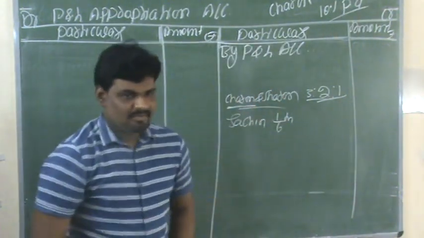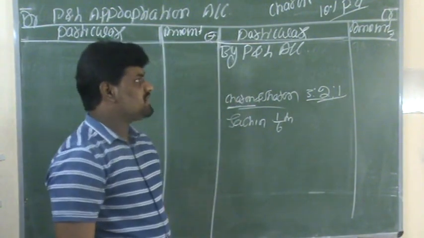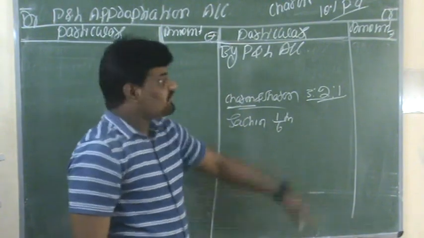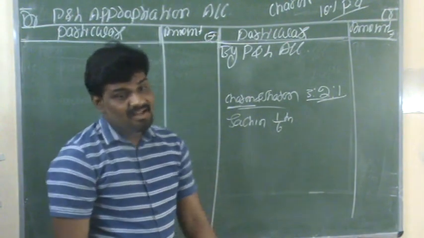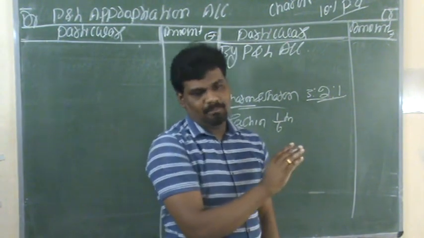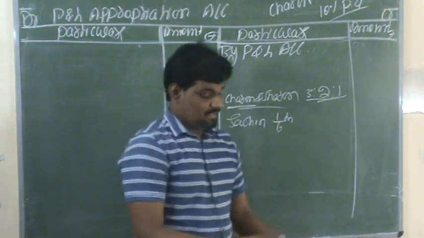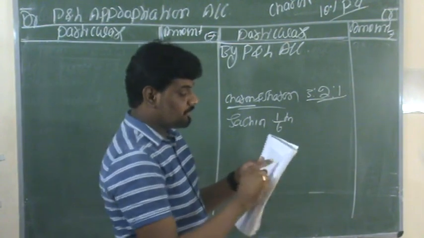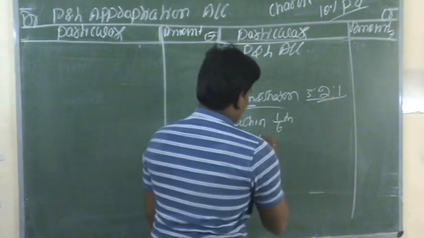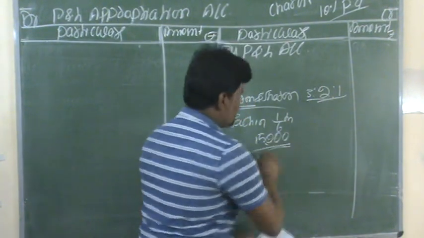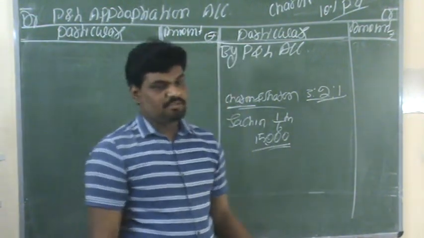This is what's new compared to the previous question. Here they are distributing profits according to their ratios after charging interest on capital. After charging interest on capital, whatever balance of profit remains, we need to appropriate among all the partners. Here 10% per annum would not be less than rupees 15,000 in any year.